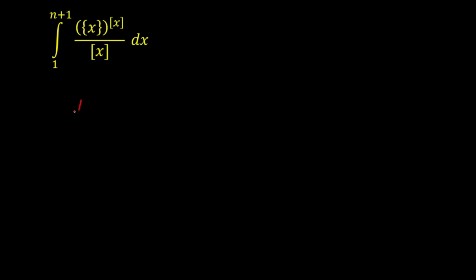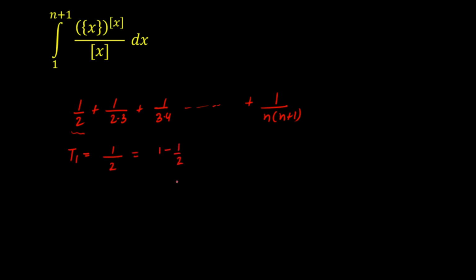So as I got this as equal to 1 by 2 plus 1 by 2 into 3 plus 1 by 3 into 4, and so on up to 1 upon n into n plus 1. Now if you check the first term t1, the first term is 1 into 1 upon 2. I can write half as 1 minus 1 by 2, again I'll get half. Similarly this is t2. So t2 I can write as 1 upon 2 into 3 as 1 by 2 minus 1 by 3, because LCM is 6 and again I'll get 3 minus 2, so again 1 by 6.